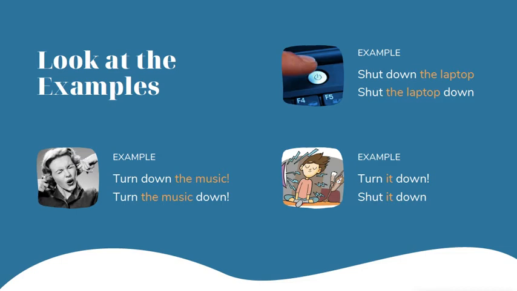Turn down the music, or turn the music down. Shut down the laptop, or shut the laptop down. I'm pretty sure you've noticed that there are two options here. You can either put the noun or a name after the phrasal verb or between the verb and the preposition.